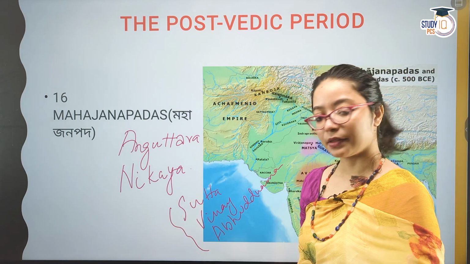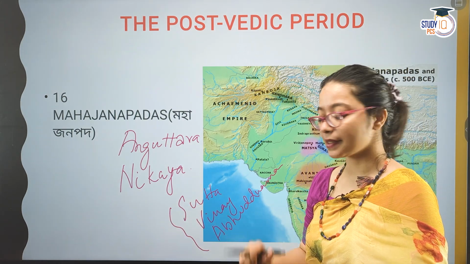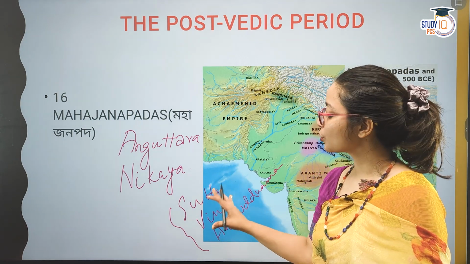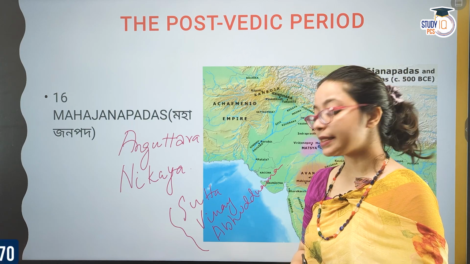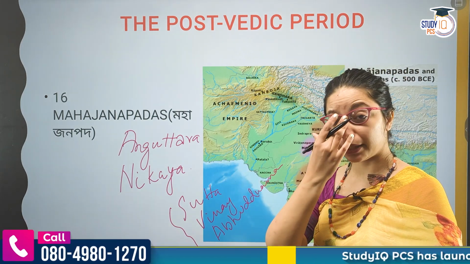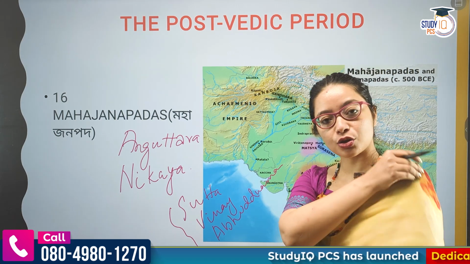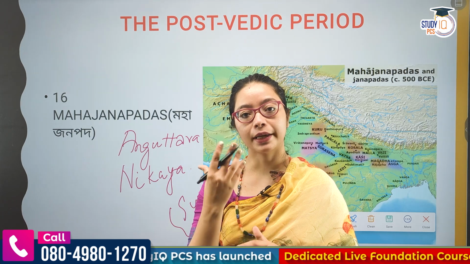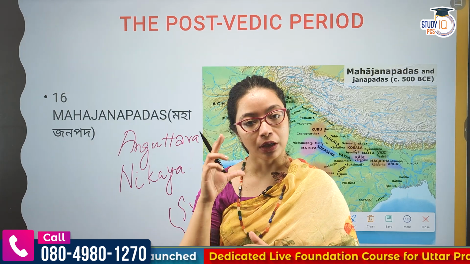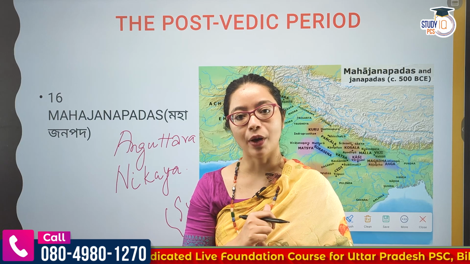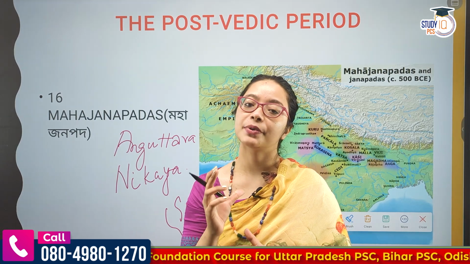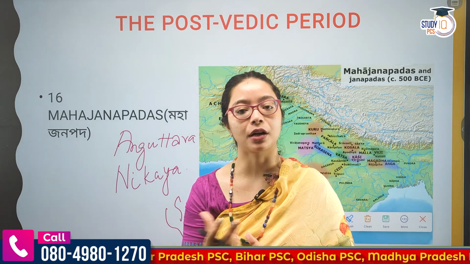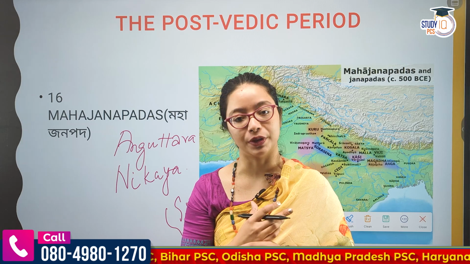What are these Pitakas? Three Pitakas are there. These three Pitakas summarize Buddhism. The Sutta Pitaka talks about Buddha's preaching, what Buddha has said. The Vinaya Pitaka talks about the lifestyle that monks and nuns in Buddhism will lead, the rules for them. And then you have the Abhidhamma Pitaka, which talks about the philosophy of Buddhism. Right?